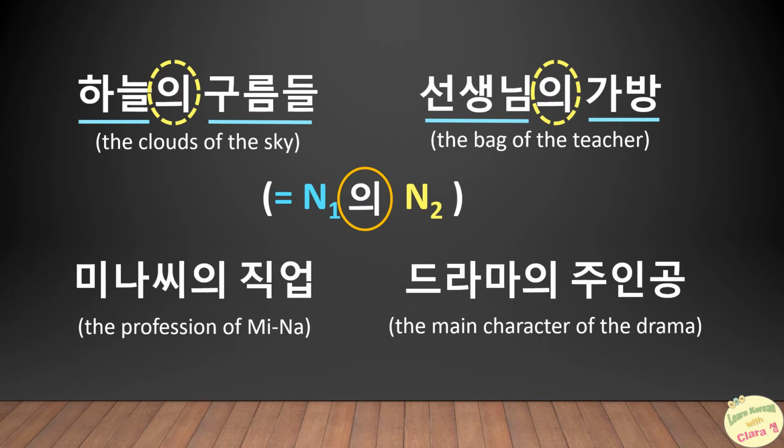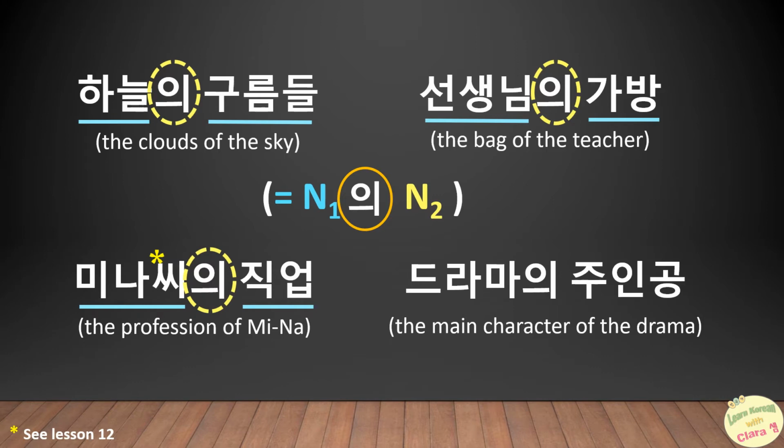For the third example, there are two words 미나 씨 and 직업. 미나 씨 is a first name with a politeness term 씨 added at the end. For more explanation about it, you can go to see lesson 12. And 직업 means a job or a profession. We attach 의 just after 미나 씨 to say Mina's job, 미나 씨의 직업.